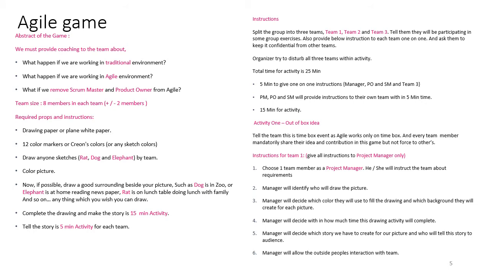Now I have provided all the job responsibilities to all three team members one by one. Now I'm giving them a time. A total time for this activity is 25 minutes. 5 minutes to give them instruction like project manager, product owner, scrum master and team. Now I'm giving 50 minutes time for activity.